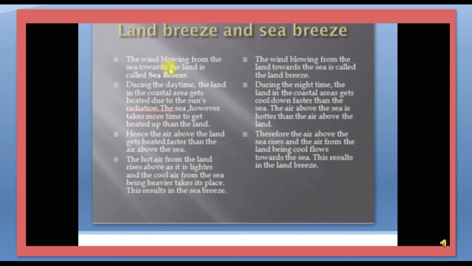So first one is the sea breeze. The wind blowing from the sea towards the land is called sea breeze. The wind blowing from the land towards the sea is called land breeze. So this is the difference between land breeze and sea breeze.